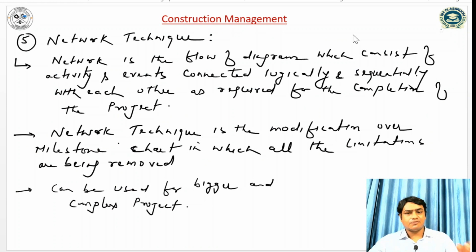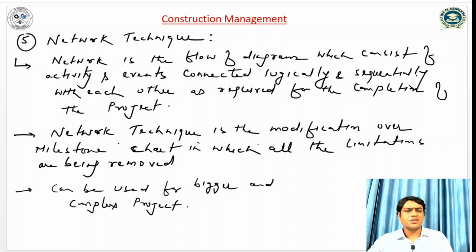And the last one that is very important, and we will use this technique, that is the network technique. So a network is a flow diagram which consists of activities and events connected logically and sequentially with each other as required for the completion of the project.